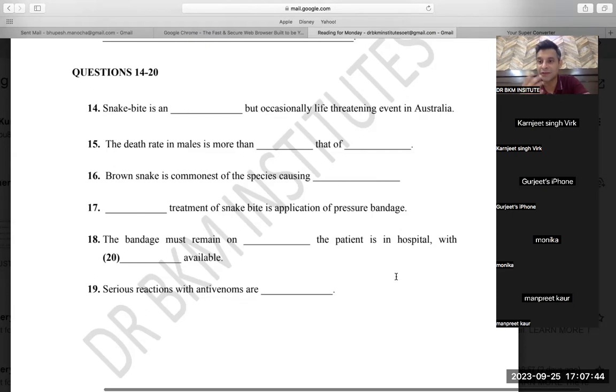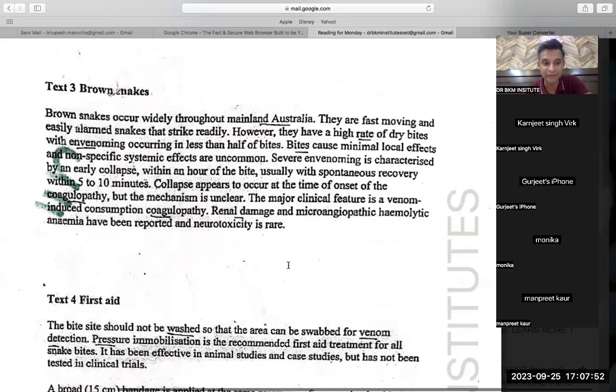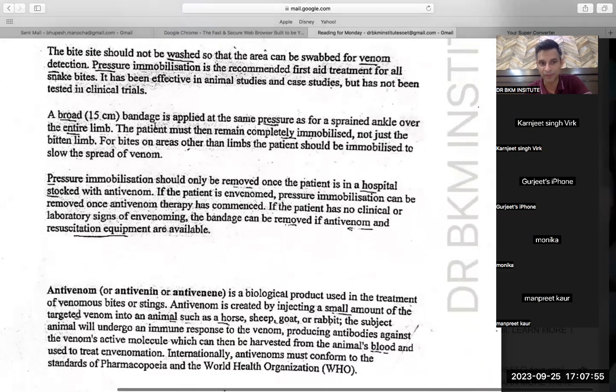So I was speculating. Speculating means I was trying to guess a word, that the word while should come. But when I went to the reading, it was talking about bandage. This bandage does immobilization. So again, this kind of question will not come, but it is something to learn. So pressure immobilization should only be removed.